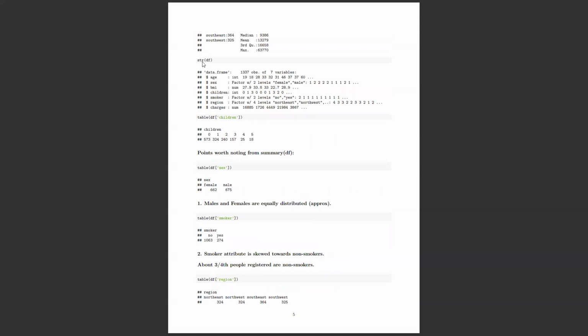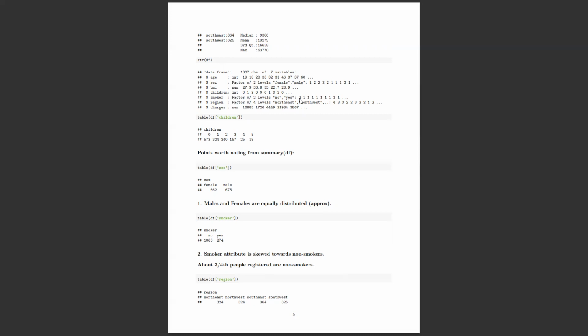So here you can again see calling the structure of df. I can see there are two levels in sex, one is male and one is female. One represents female, sorry, and two represents male. That's the level. And children, number of children, sorry, what is, yeah, smoker. It also has two levels, because yes or no, it's a binary factor.